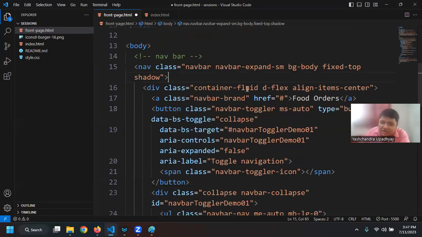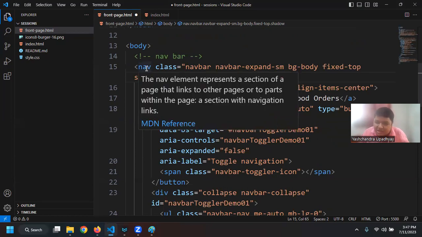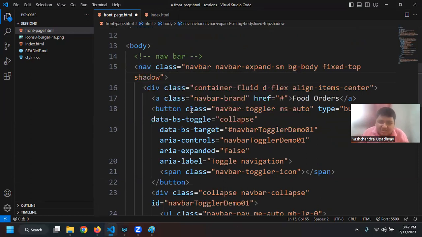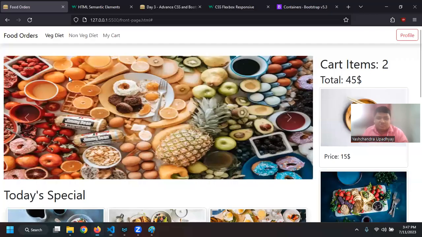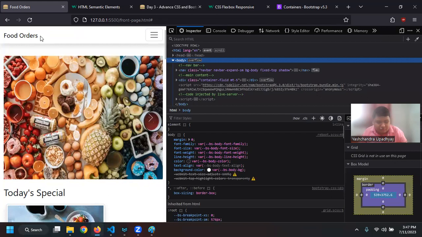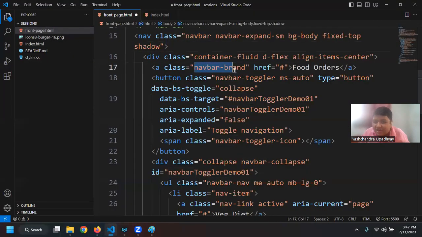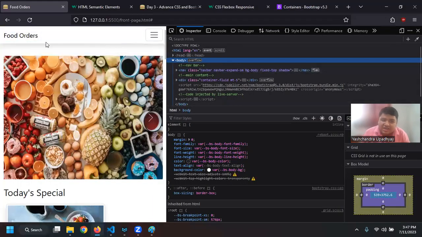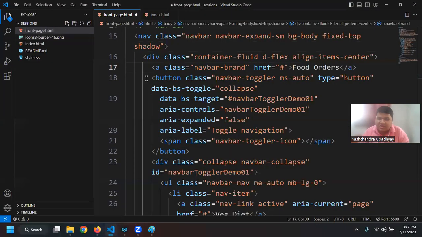Then you can see I have container-fluid applied in the nav section for my a tag and the button class that I have. When I say this, I have this a tag with an applied class of navbar-brand. That is why it is slightly bigger. In the a tag, you saw that it is blue by default and underlined. But now we are not getting underline and blue color because I am applying the class navbar-brand, which is giving it this functionality. Second, I'm not giving it any href for now. We will give it when we are looking at Django.